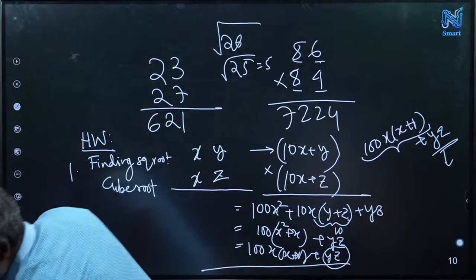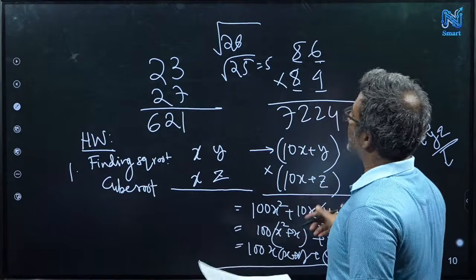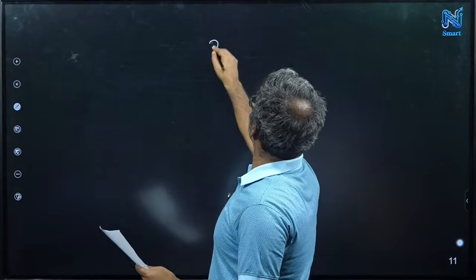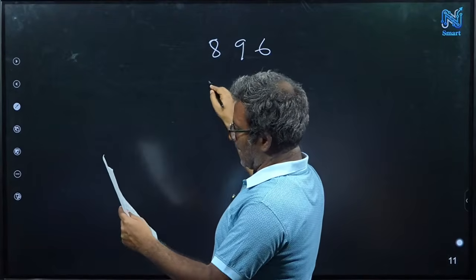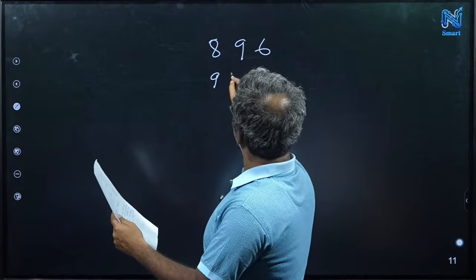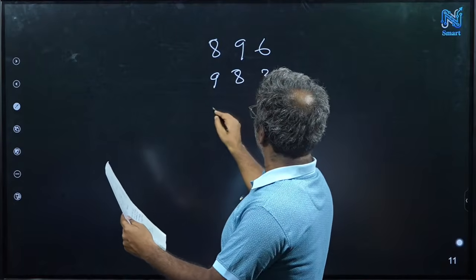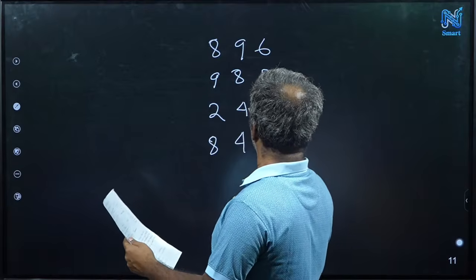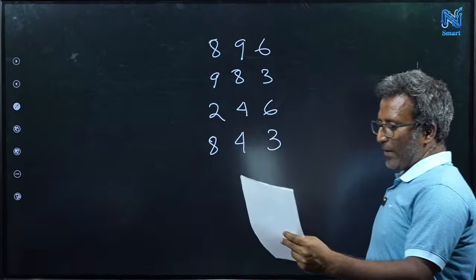And the final homework is a logical problem. We have these numbers: 8, 9, 6; 9, 8, 3; 2, 4, 6; 8, 4, 3. Note down these four.